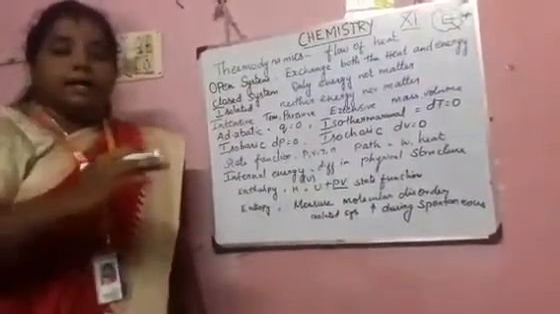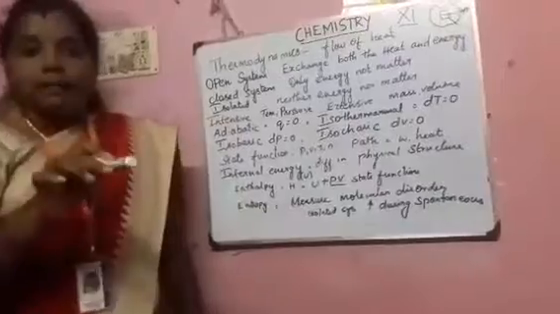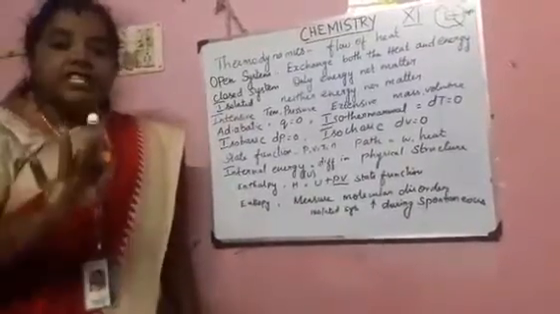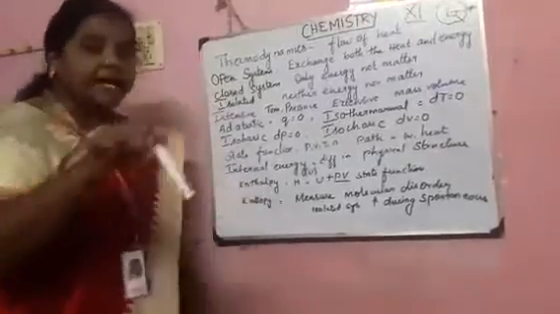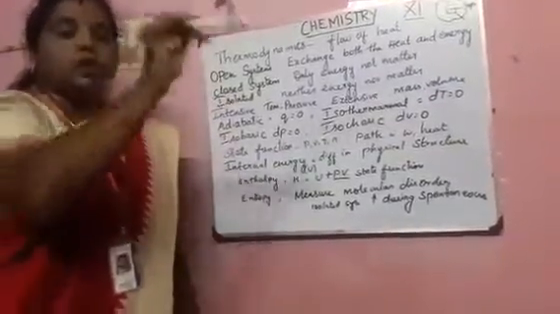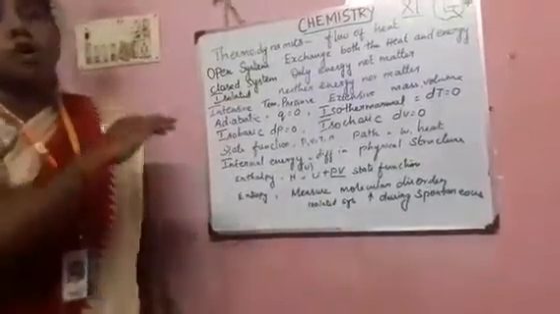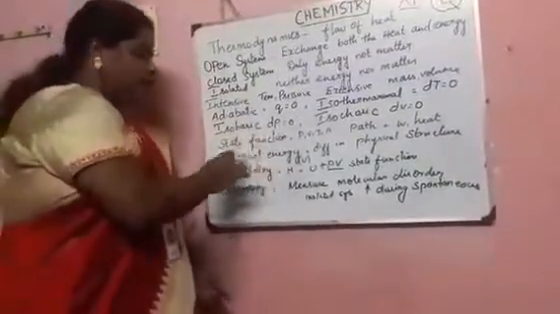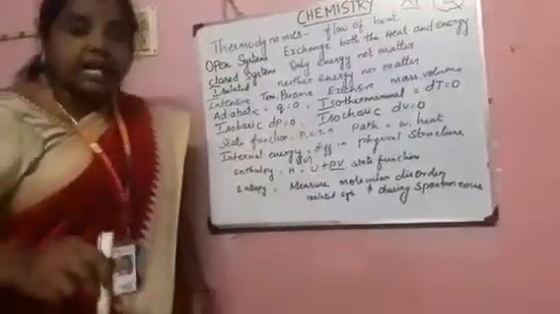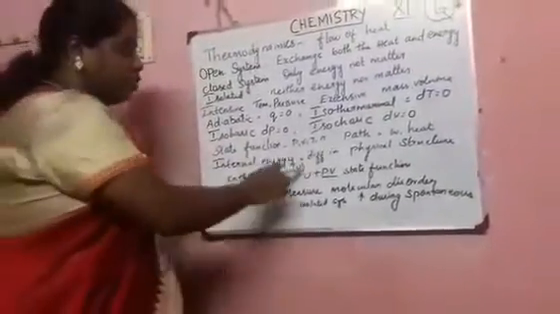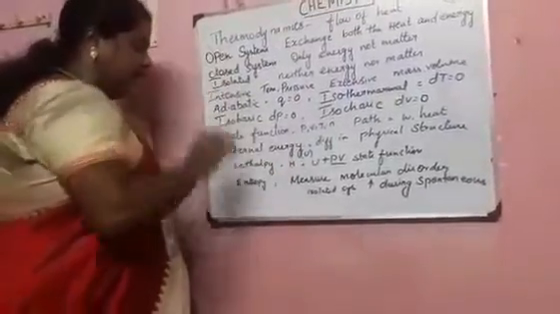Okay, the diamond and the coal are the same, made up of carbon only. But physically, the internal energy differs. That is why they are physically differentiated, but they are still allotropes of carbon. So that is called the internal energy. The components are the same, but the internal energy is different. So that is called the internal energy.